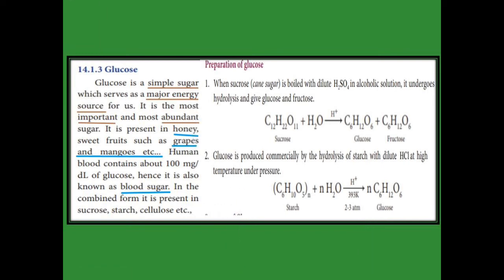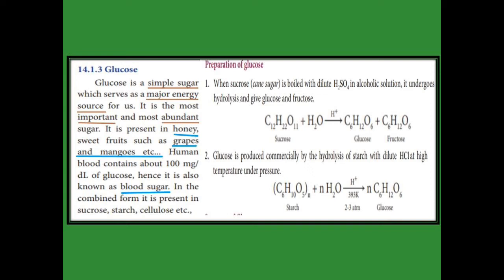Glucose is a simple sugar, and it also gives us more energy, so it is a major energy source for us. It is an important sugar in our body and the most commonly occurring sugar. It is present in honey and sweet fruits like grapes and mangoes, so it is called fruit sugar. In blood it is present at 100 milligrams per deciliter, so it is called blood sugar. And it is obtained in combined form in sucrose, starch and cellulose.